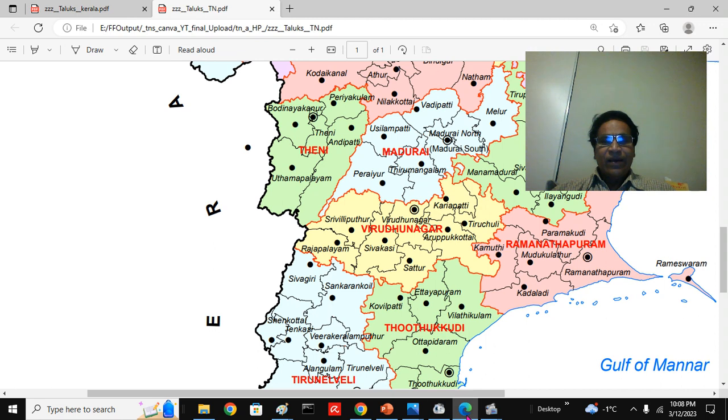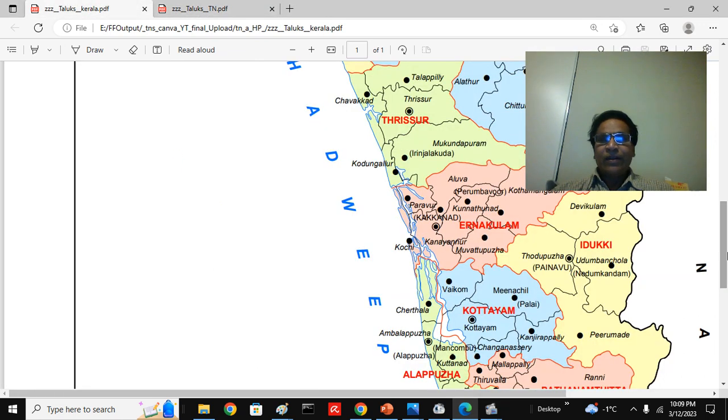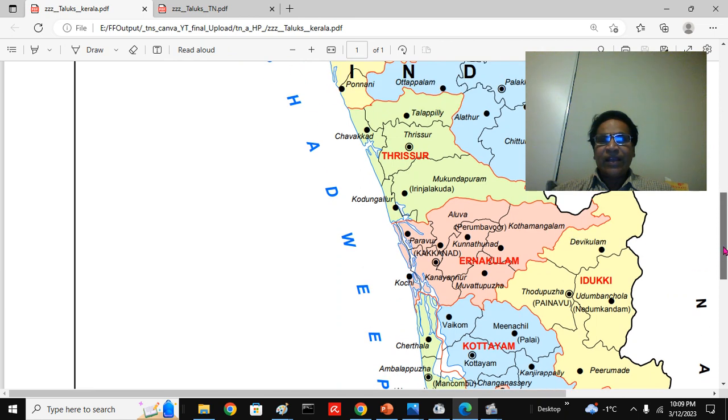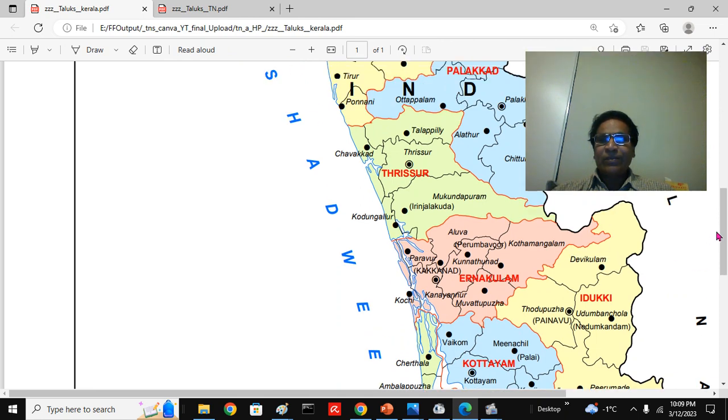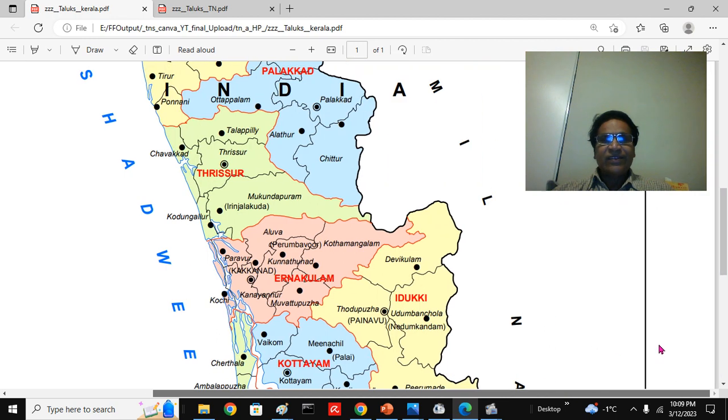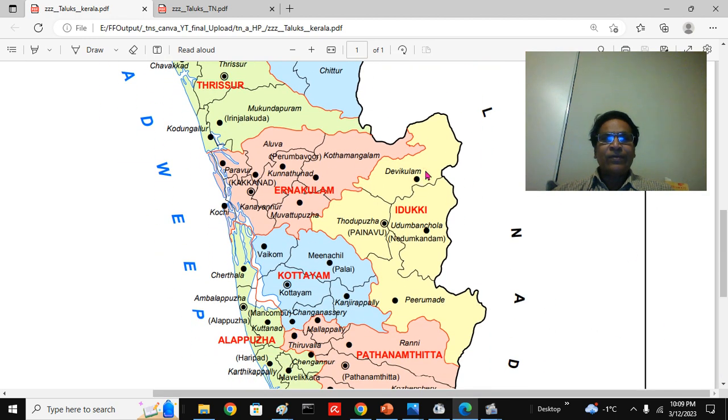And when you see the Kerala part, you will miss it: the entire Idukki district is the Periyar Plateau, with Devikulam Taluk, Udumbanchola Taluk and Peermade. Some parts of Thodupuzha come in, but Thodupuzha is actually in the midland regions.